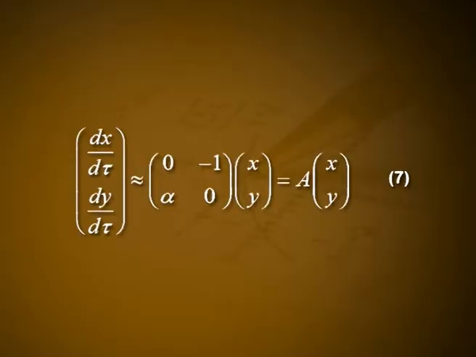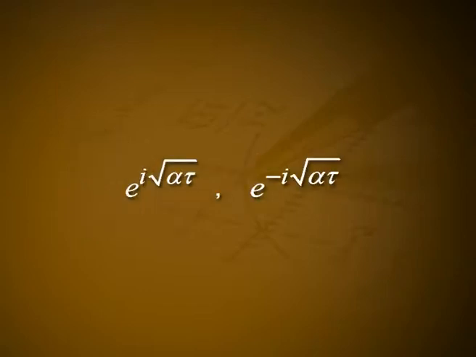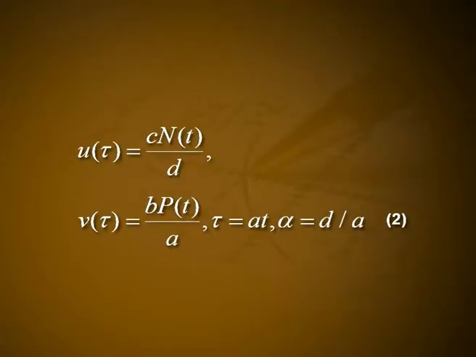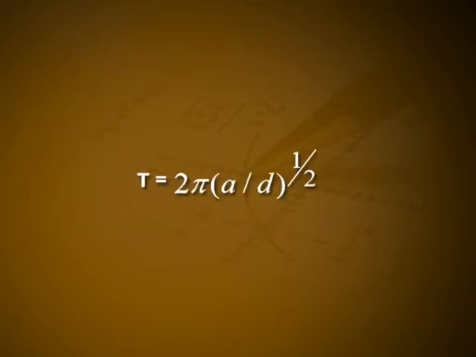The solution of equation 7 is a linear combination of the terms e^(i√α τ) and e^(-i√α τ). So, the solutions in the neighborhood of the singular point u = v = 1 are periodic in τ with period 2π/√α. In dimensional terms, from equation 2, this period is T = 2π (a/d)^(1/2). That is, the period is proportional to the square root of the ratio of the linear growth rate a of the prey to the death rate d of the predators.